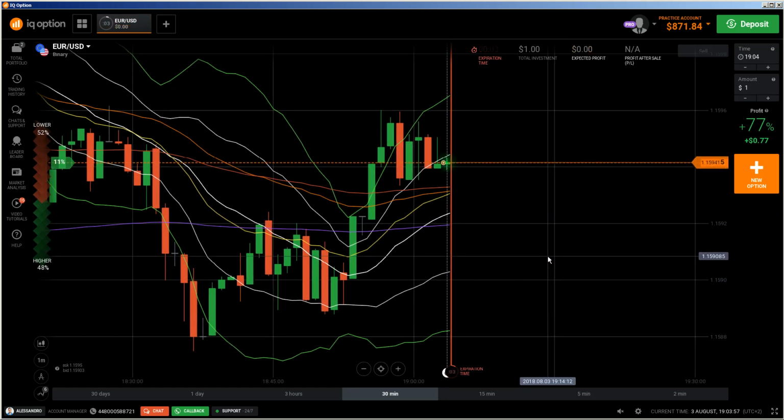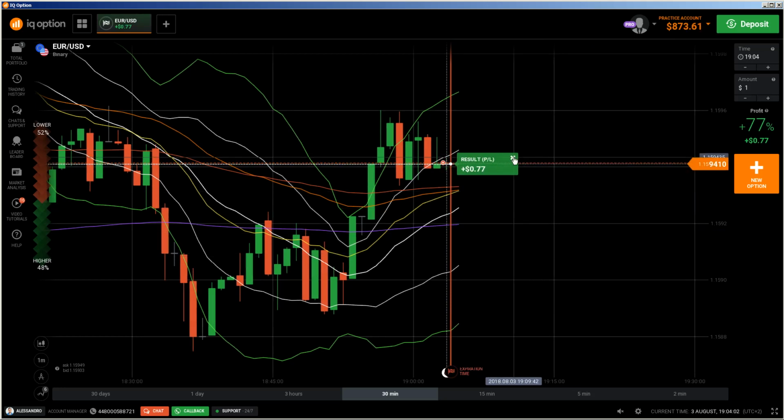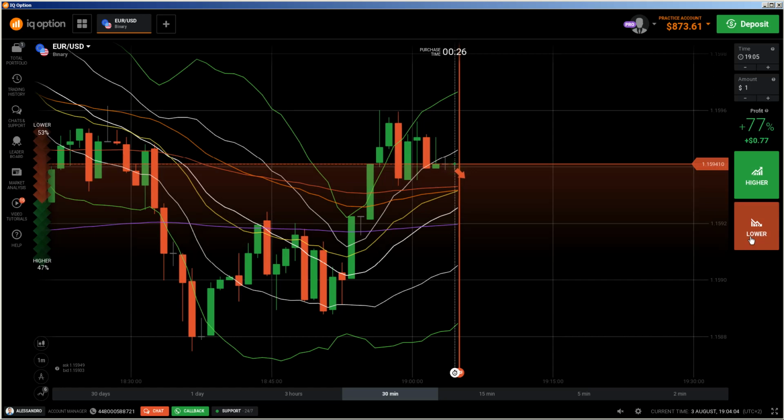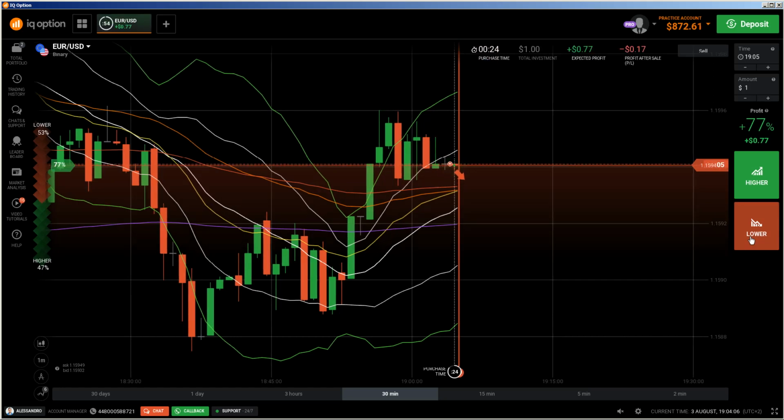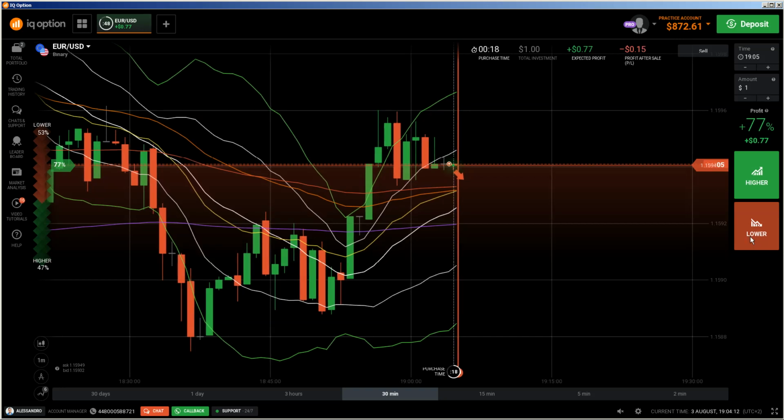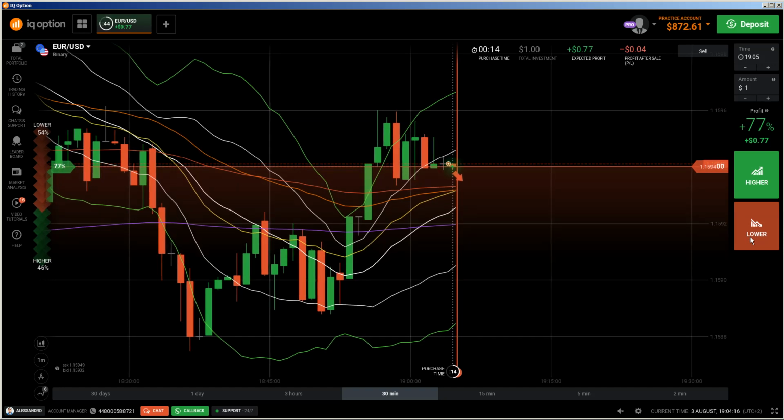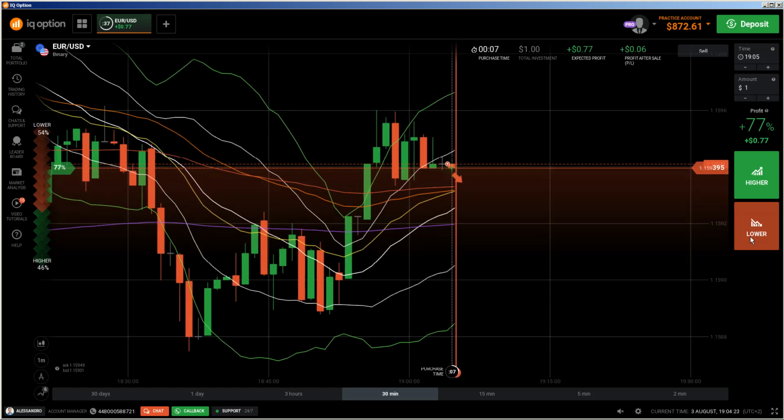So let's see what's happening here. Okay, it will be maybe a draw. No, it was in the money, but really close. So I will do a put again. Yes, I want to enter a little bit higher. You see how close the entry point is. Mostly the price will retrace again to this level. After a long movement, it retraced exactly by a hair above the entry point.